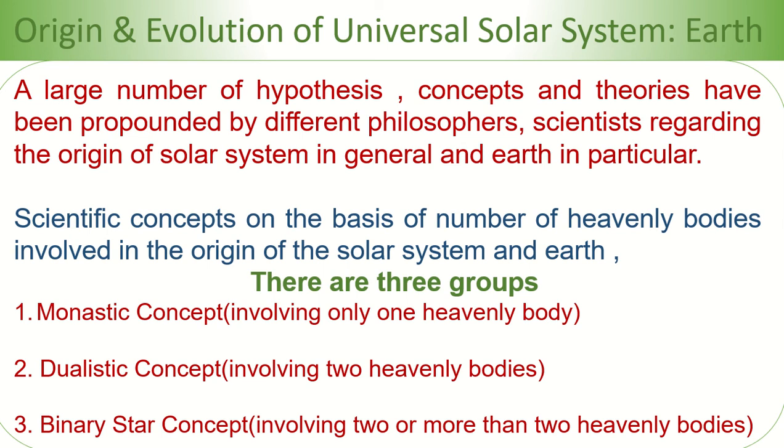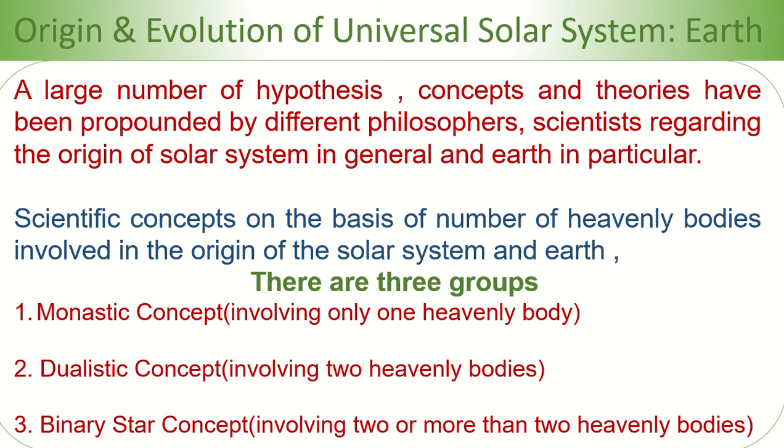Next, origin and evolution of universal solar system, Earth. So here we are going to start the topic origin and evolution of the universe and solar system. This does not belong to the syllabus, but yes, we have to start from here, and after two or three more lectures we will start the syllabus.